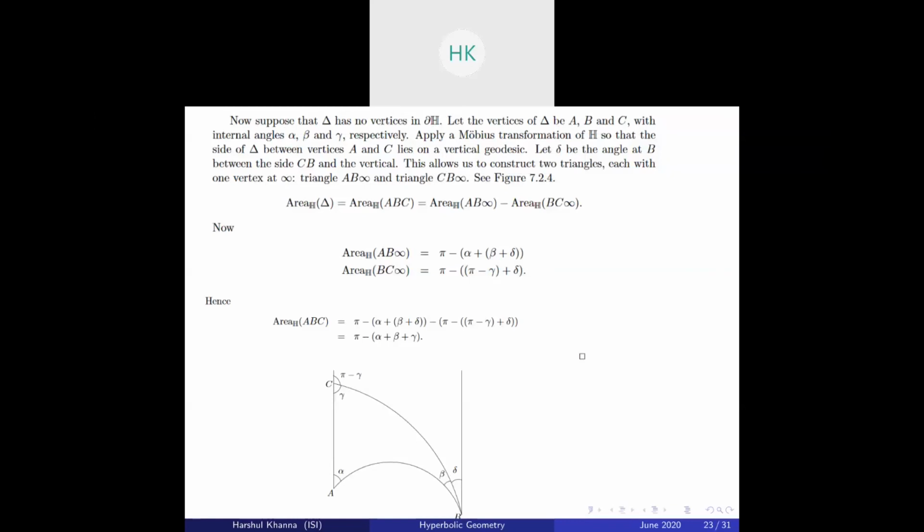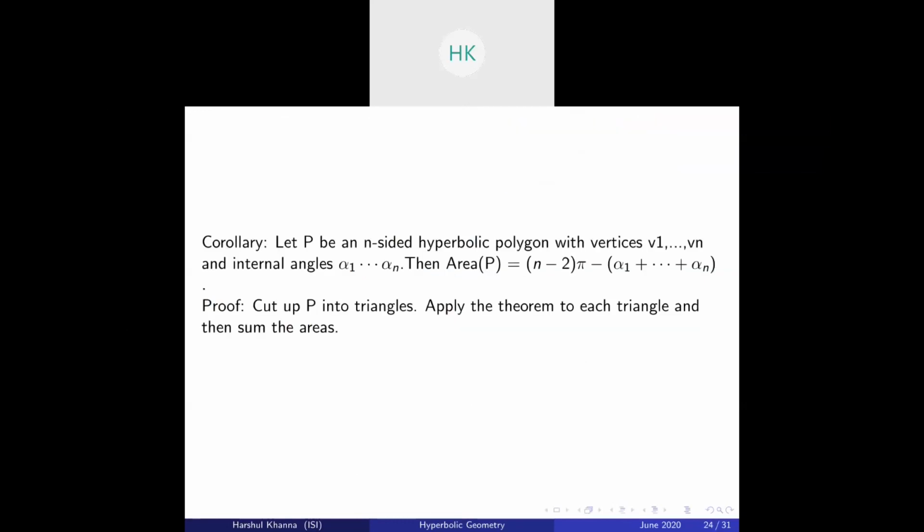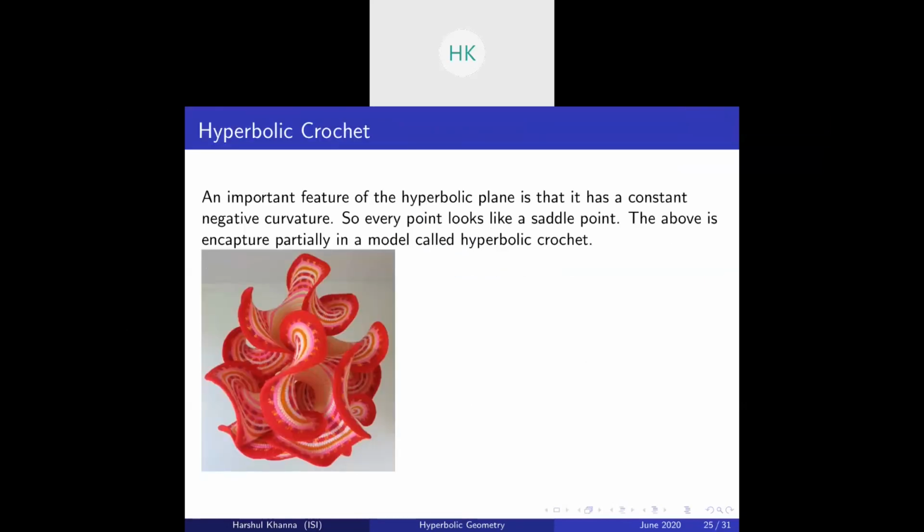However, we have come close to encapsulating the idea partially, of every point being a saddle point, every point having a negative curvature. There is a model called hyperbolic crochet. Let me show that. So this is a hyperbolic crochet. The important feature of the hyperbolic plane is that it has constant negative curvature everywhere, so every point looks like a saddle point. This construction encapsulates the above idea partially, in a sense.